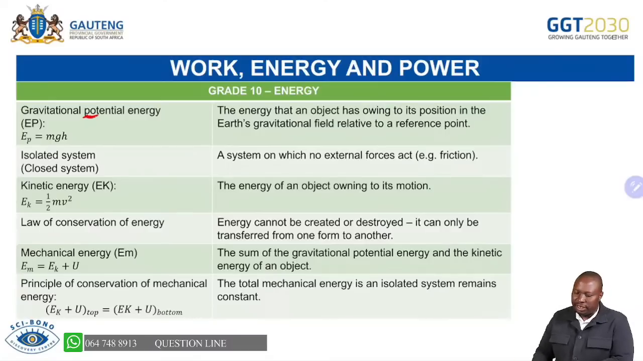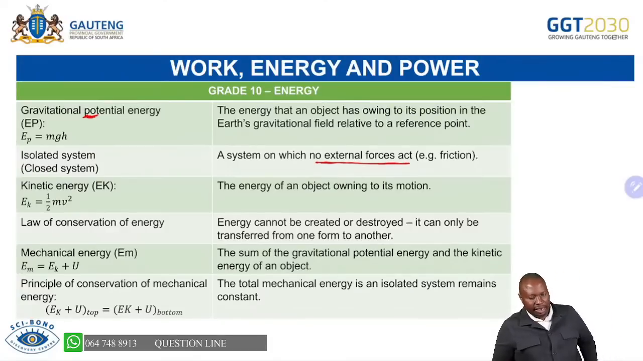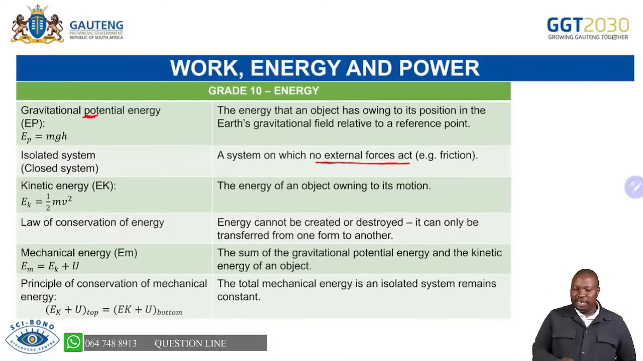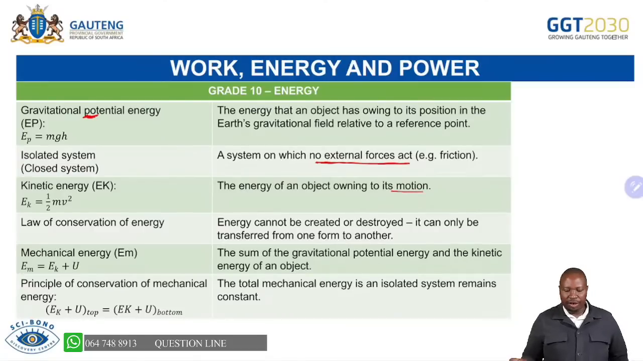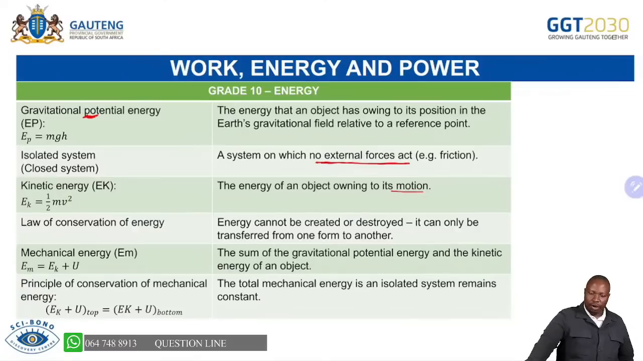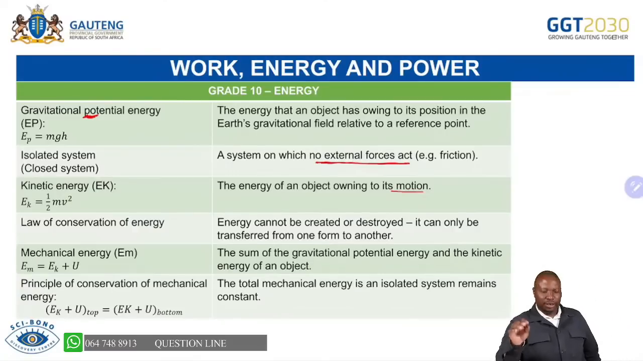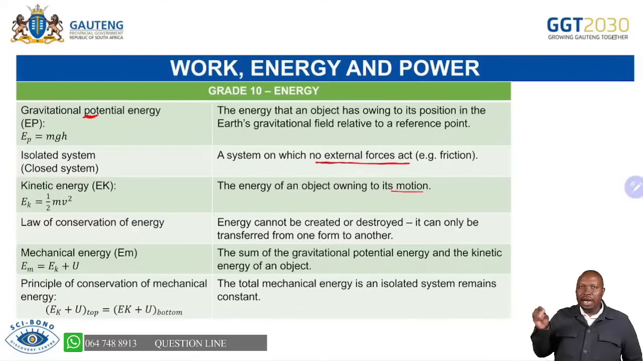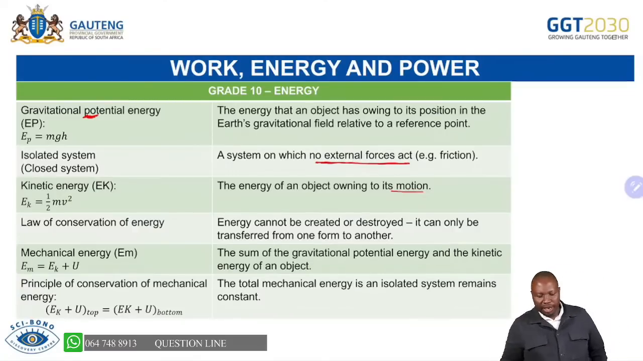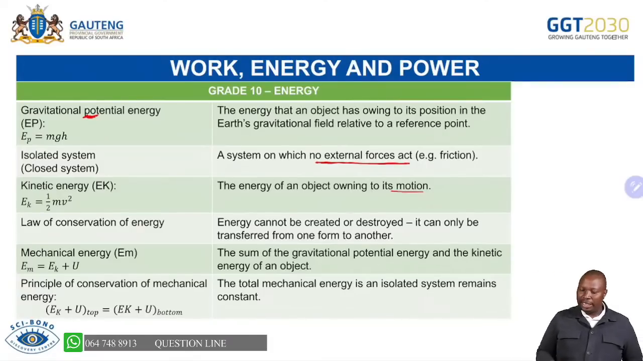What is an isolated system? We are saying no external forces are acting on that system. You have defined kinetic energy: the energy due to the motion of an object. Then we talk about the law of conservation of energy. Remember, we are saying energy cannot be created nor destroyed. It can only be transferred from one form to another.